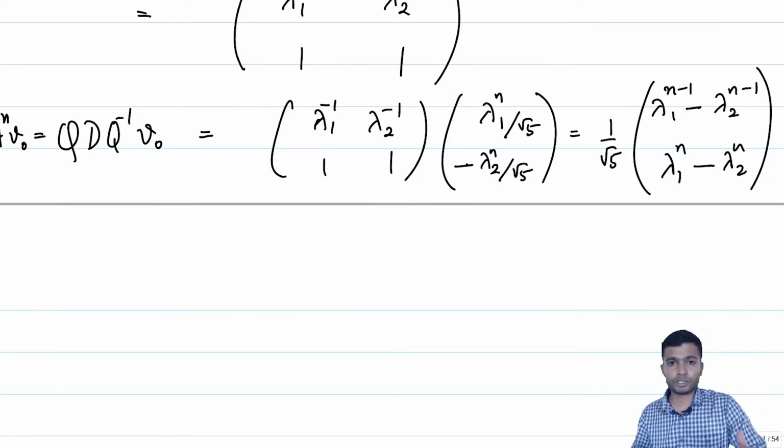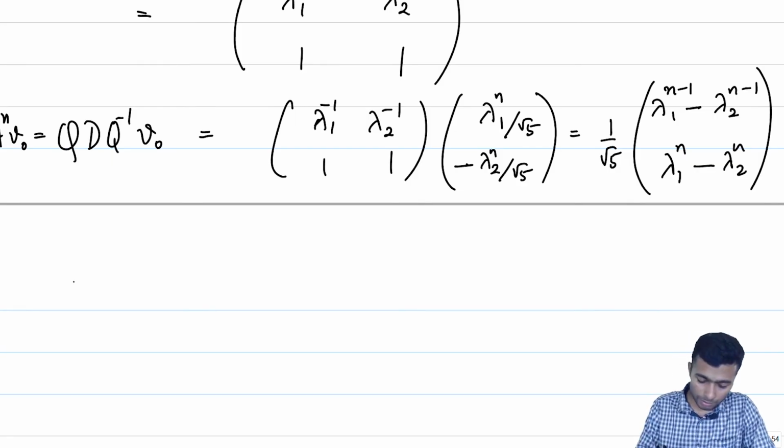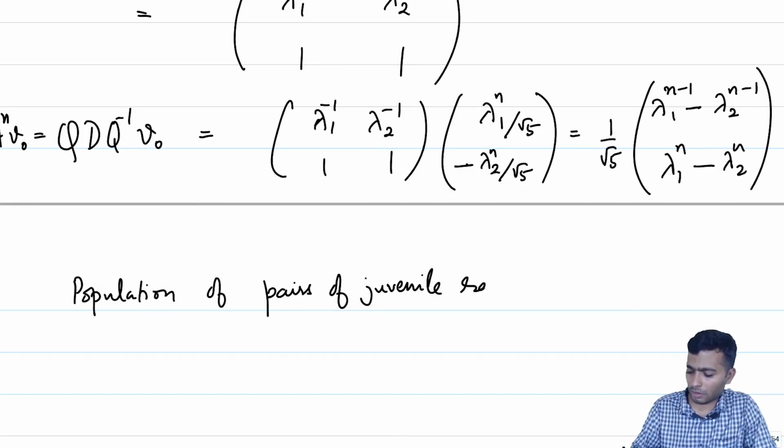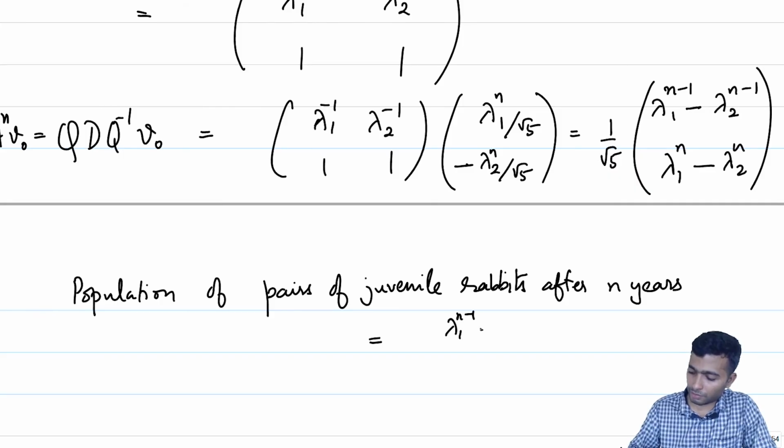So, the population of pairs of juvenile rabbits after n years will be equal to lambda 1 to the power n minus 1 minus lambda 2 to the power n minus 1, by root 5.